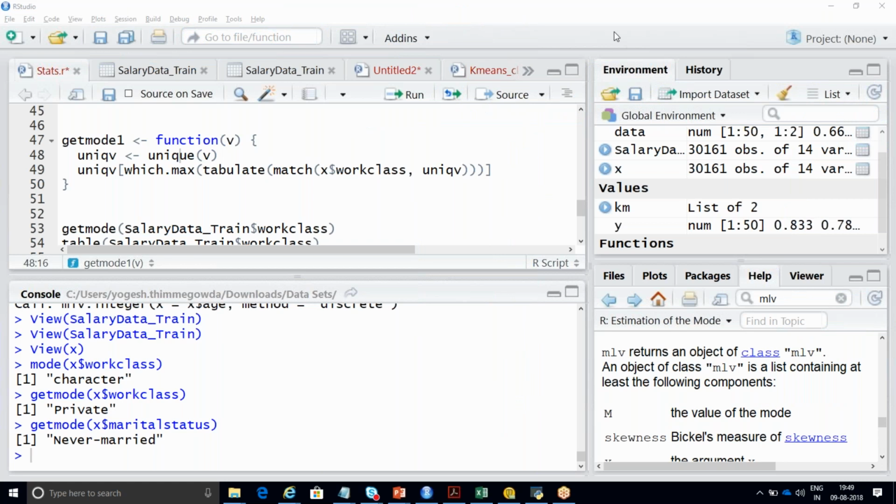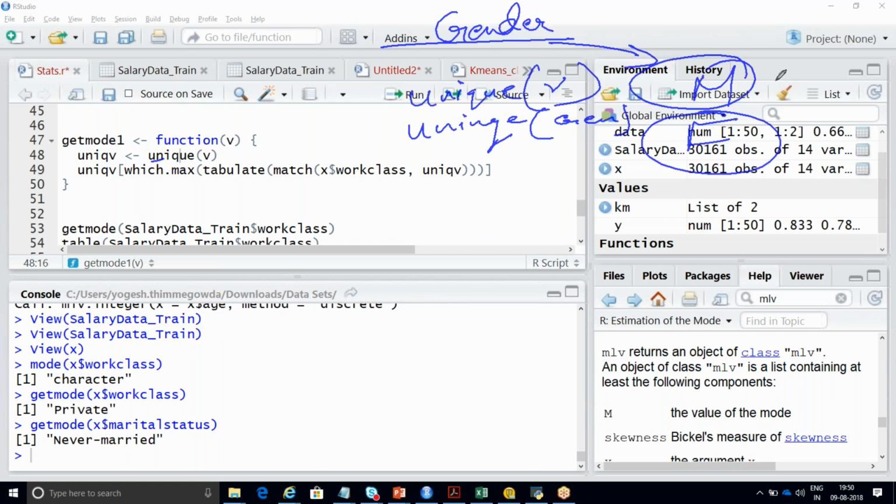So I'm defining one more variable called unique v, a unique variable. And there is a function called unique. So unique of gender column: in the sense it will choose only male and female. There are only two unique values in the gender column, that is, one is male and another one is female. There is nothing apart from these two. So that is the reason I'm passing this unique of gender column. So it will take either male or female here.